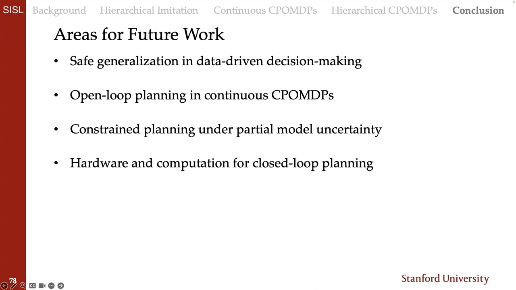And finally, many of the recent advancements in machine learning and control have been facilitated by significant improvements in computation and hardware. While there are many works already addressing parallelization for closed loop planning, improvements here would scale our safe planning capabilities.